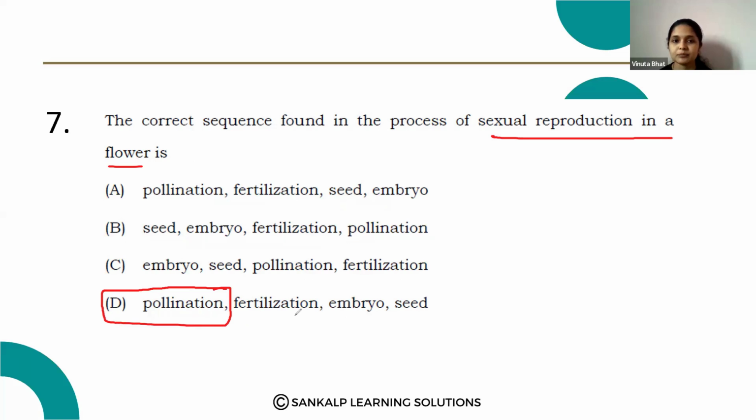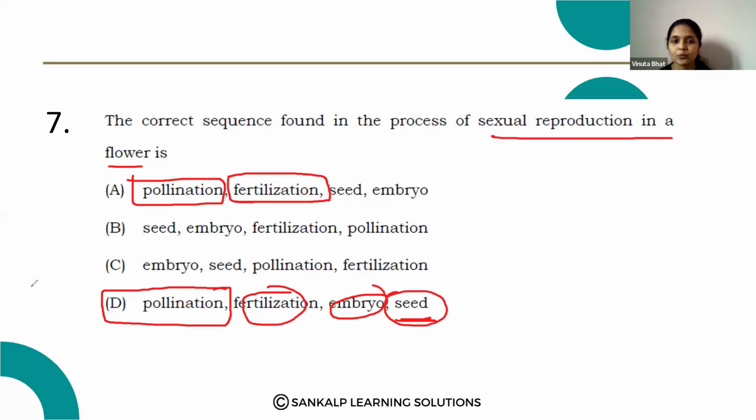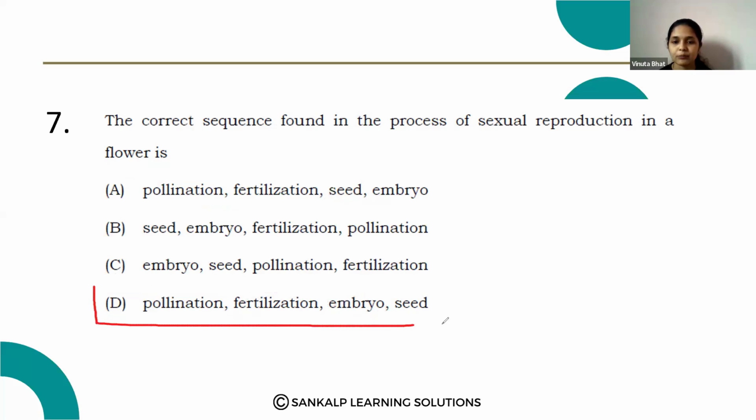And the second step is fertilization. Pollination, fertilization, then there is a production of embryo, and the embryo develops into seed. So you can say option D. Option D is the correct answer.